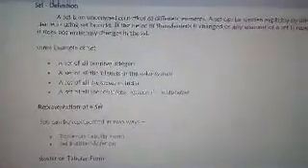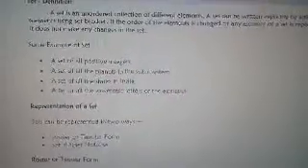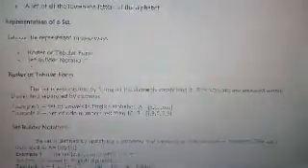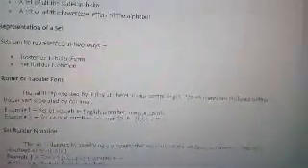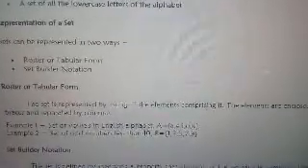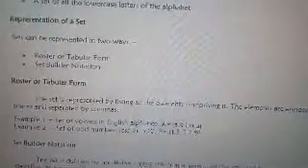So these are just the two, the roster form and the set builder notation. The set is represented by listing all the elements comprising it. The elements are enclosed within braces and separated by commas. So this is how you write your set with the roster method.